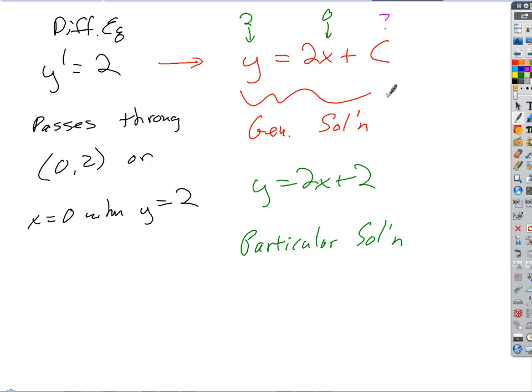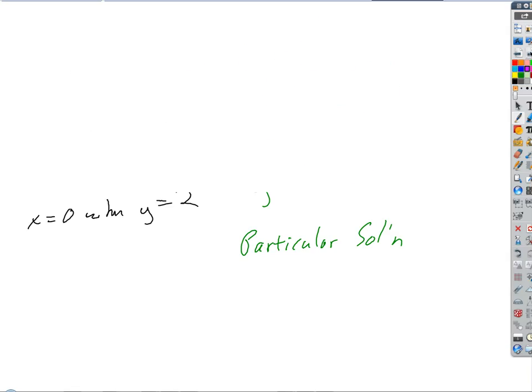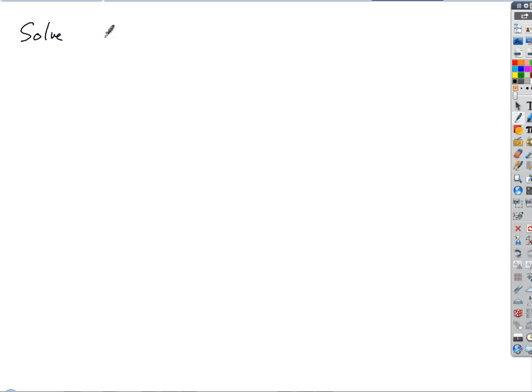Okay, let's try another one. Let's make this a little trickier. Let's do something like, what if we want to solve y prime equals cosine x? I want the general solution to that.